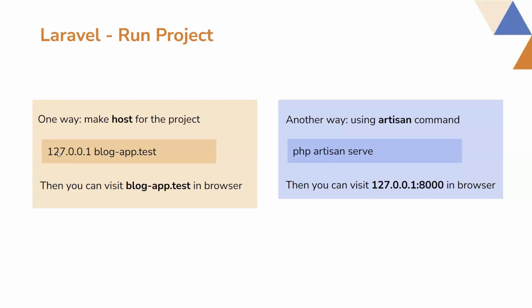You have to make this host, 127.0.0.1 and blogapp.test, the local URL you want to use for this project. Then, properly setting it up in the hosts file, you can run this project like blogapp.test in the browser.